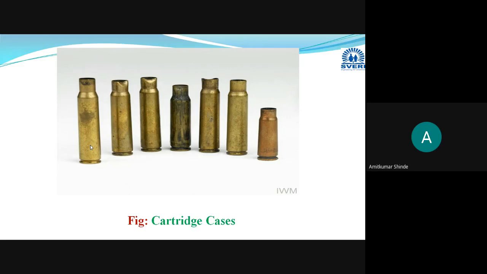Or if you have seen any action movies, when there are action scenes and someone is firing a gun, you will see some caps falling from the gun.